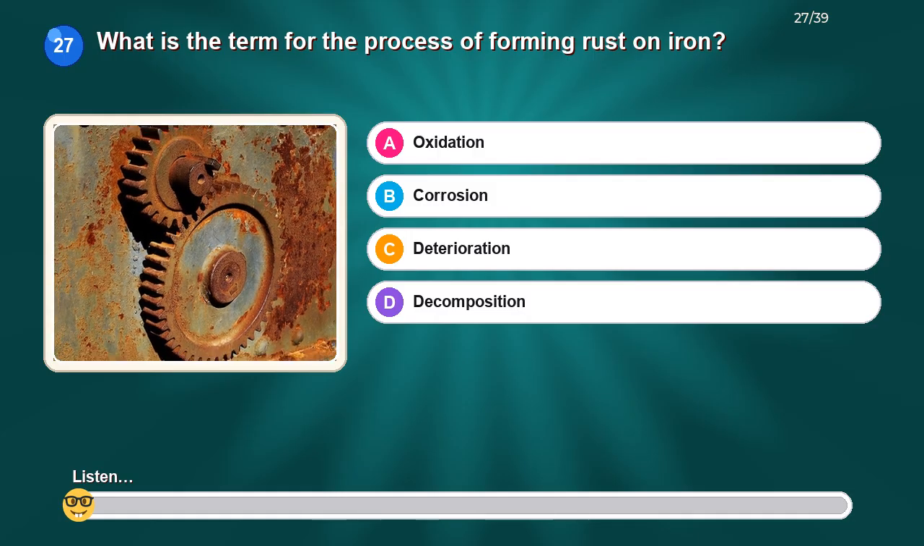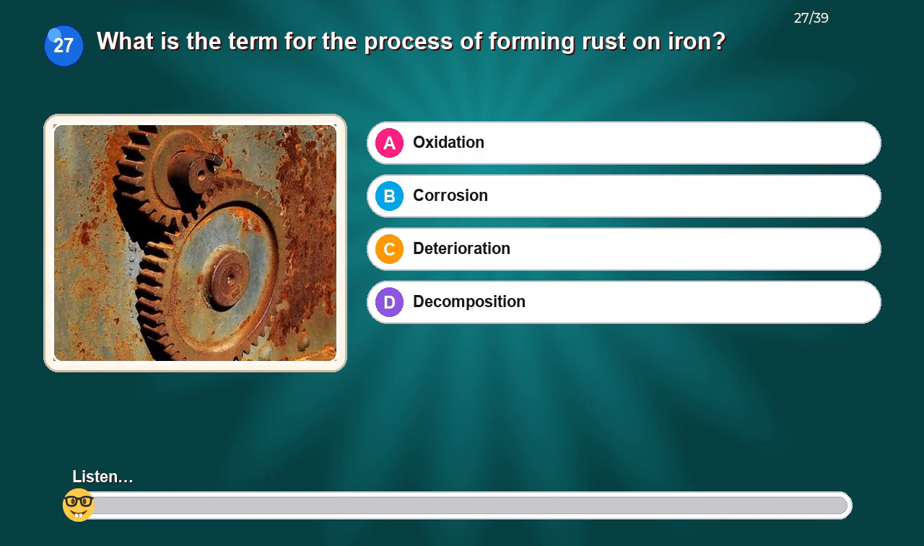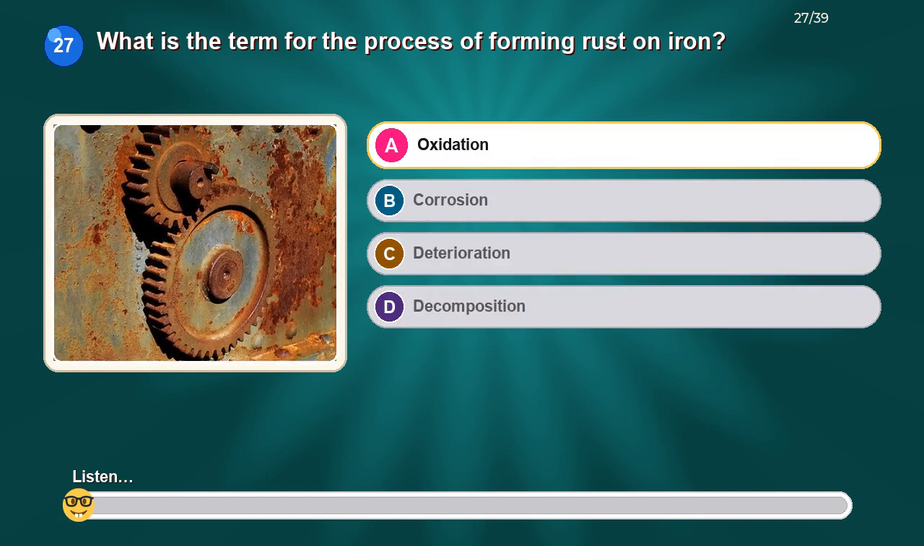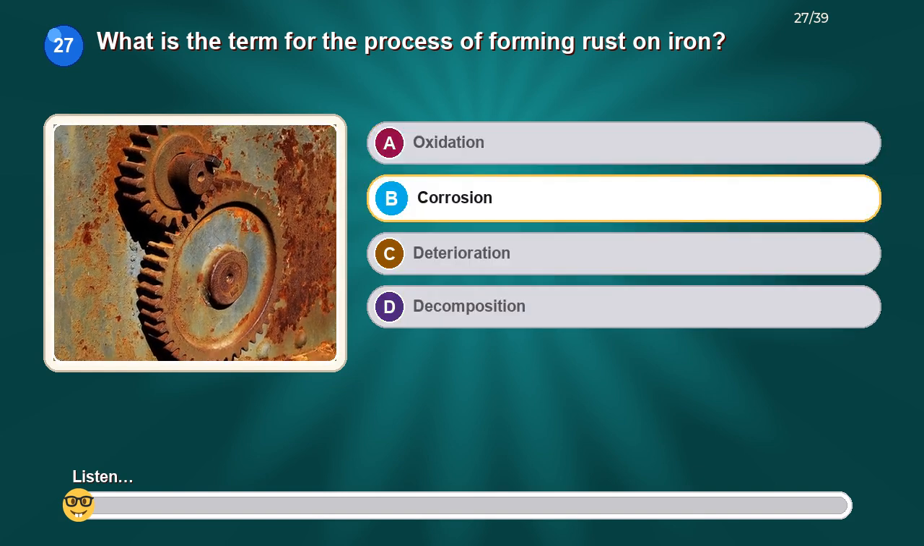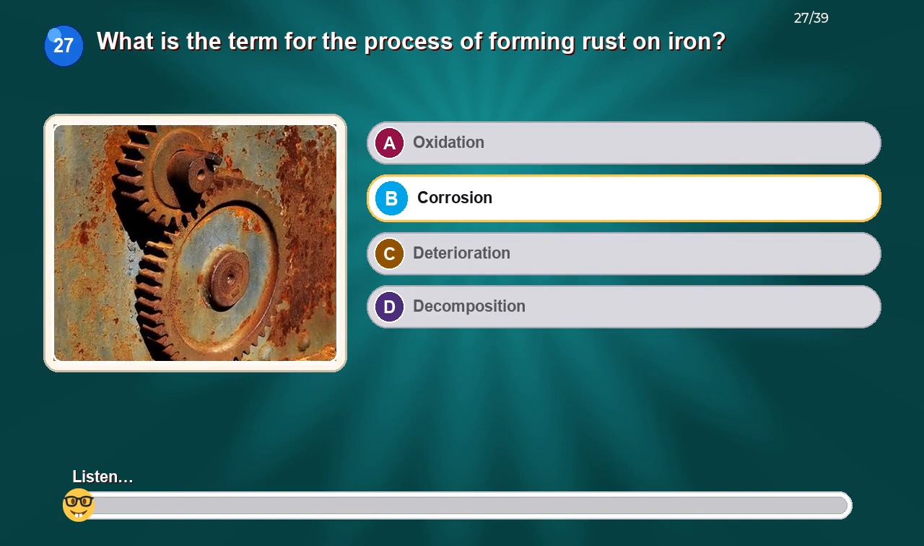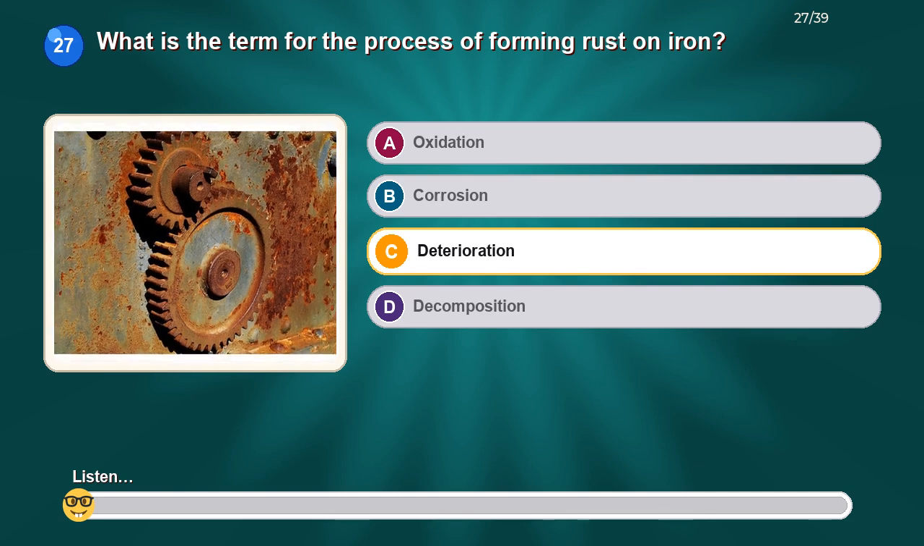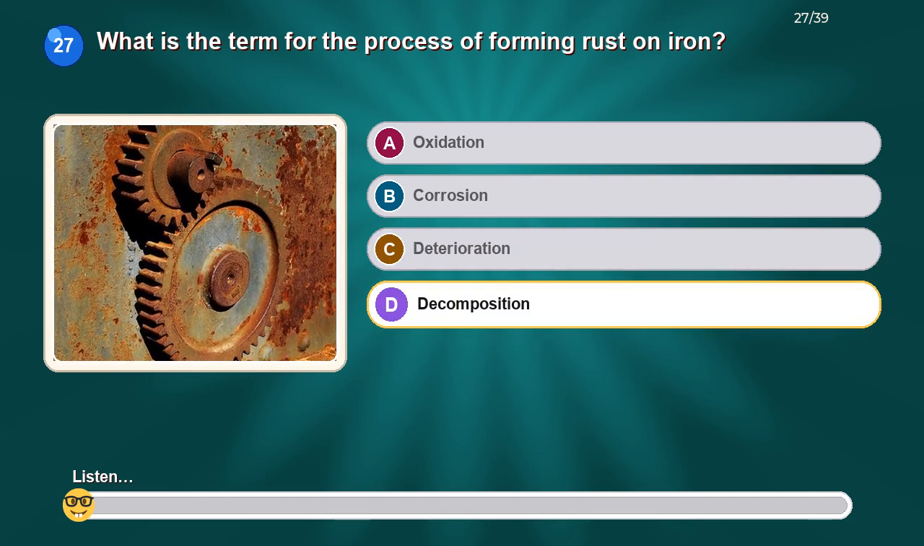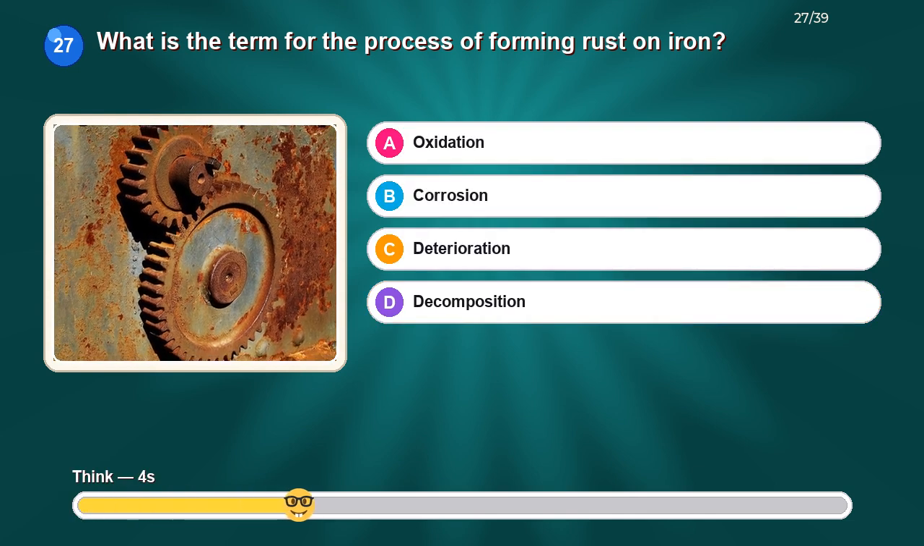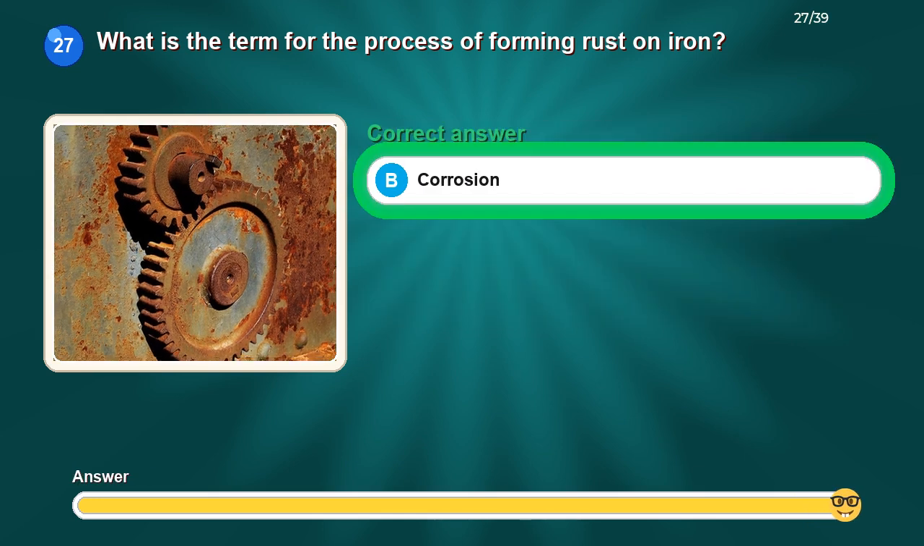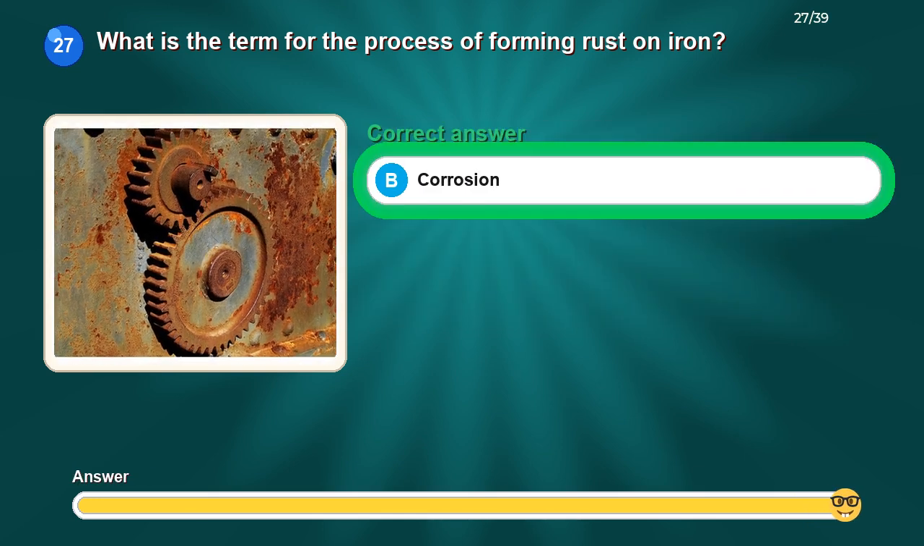What is the term for the process of forming rust on iron? Option A, oxidation. Option B, corrosion. Option C, deterioration. Option D, decomposition. The correct answer is corrosion.